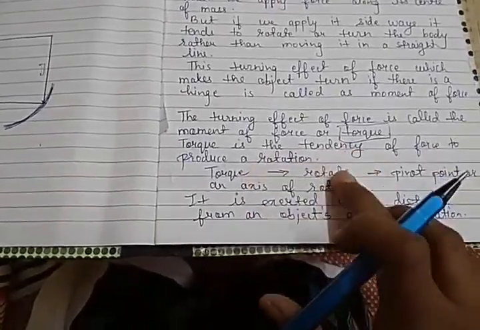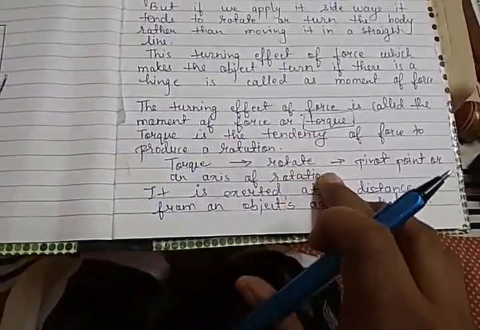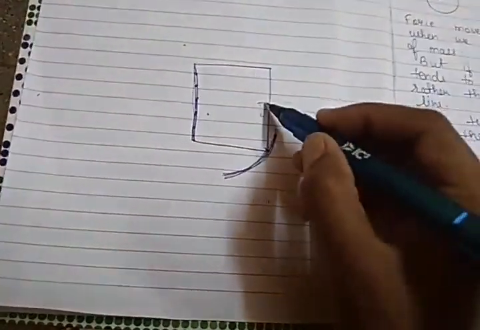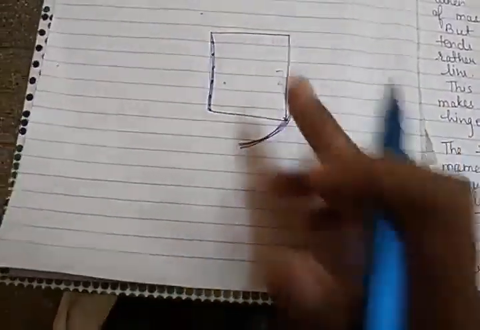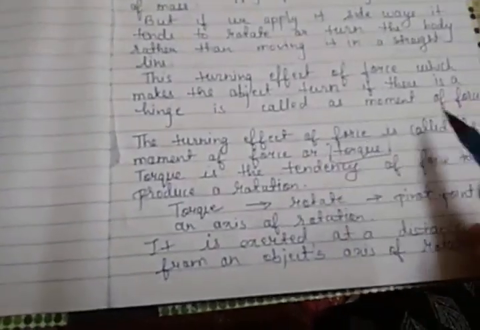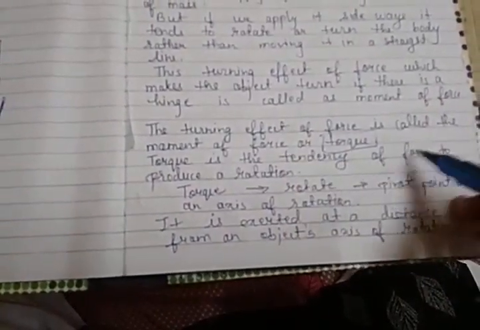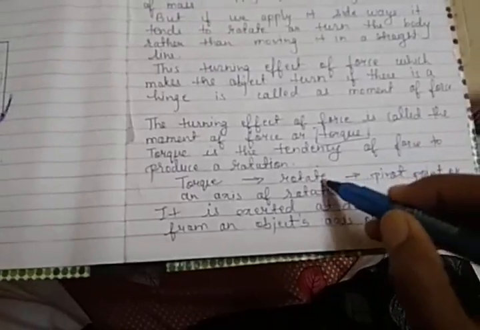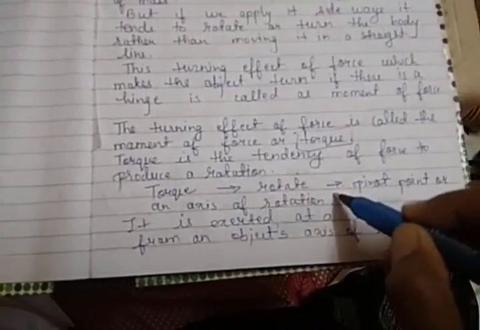So torque makes the object rotate if it has a pivot point or an axis of rotation. Axis of rotation means, see, here the door, this is the fixed axis and around this axis it is rotating, isn't it? It is rotating around this axis. So this is axis of rotation which is fixed, and around this axis the door can close or open. So this turning effect of force is known as moment of force, or it is known as torque. It has a tendency to produce a rotation. This torque rotates when the object has a pivot point or an axis of rotation.